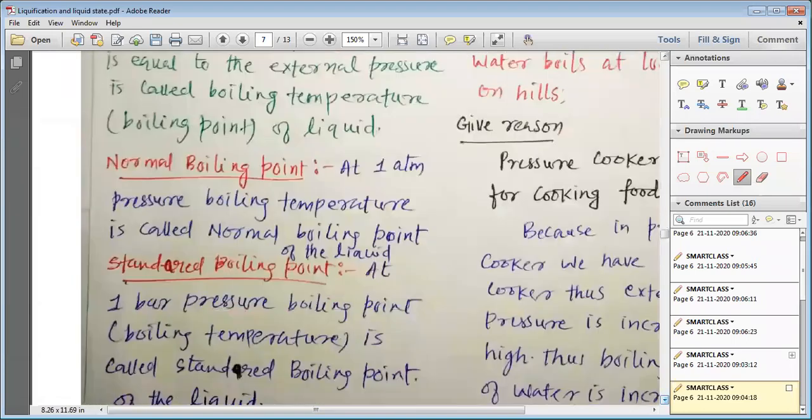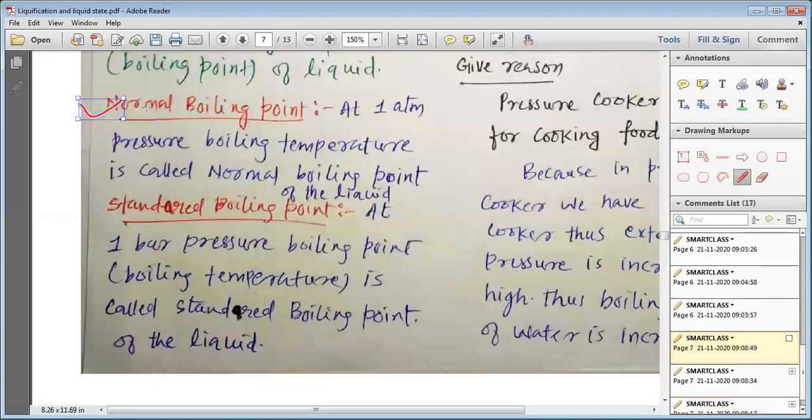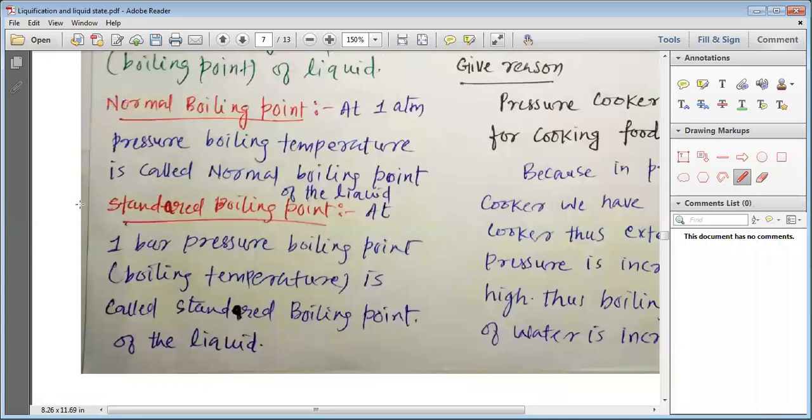Boiling point is also known as the boiling temperature, and it is of two types. One is the normal boiling point, another is the standard boiling point. Normal boiling point is the boiling point of a liquid at 1 atmospheric pressure, whereas the standard boiling point is the boiling point of a liquid at 1 bar pressure.